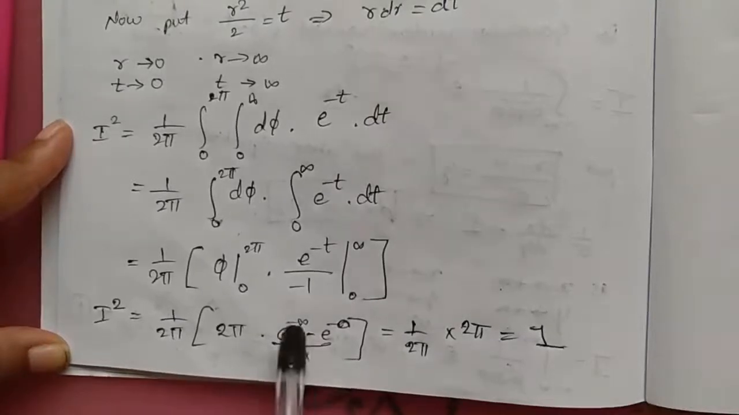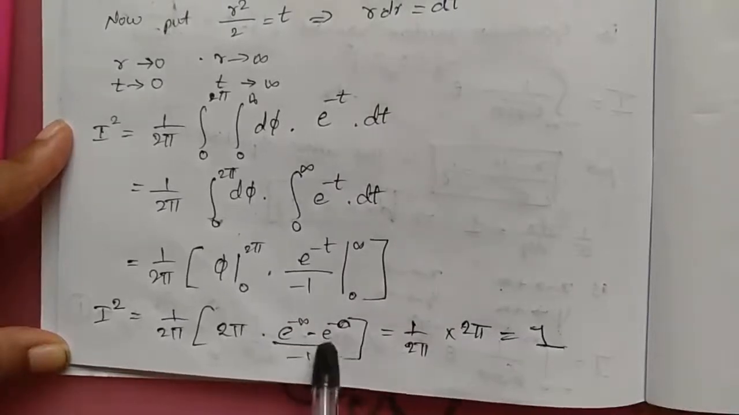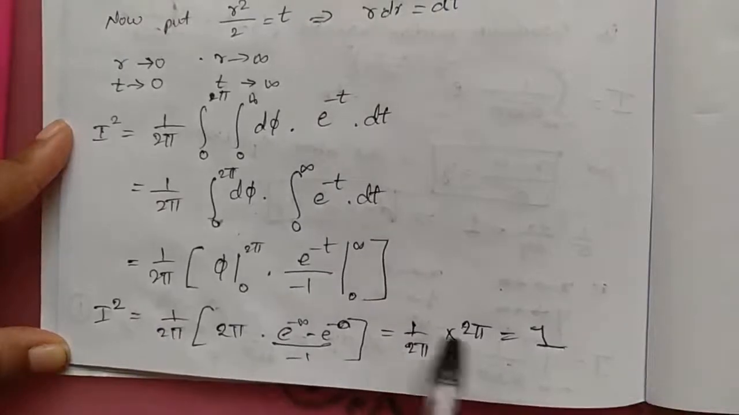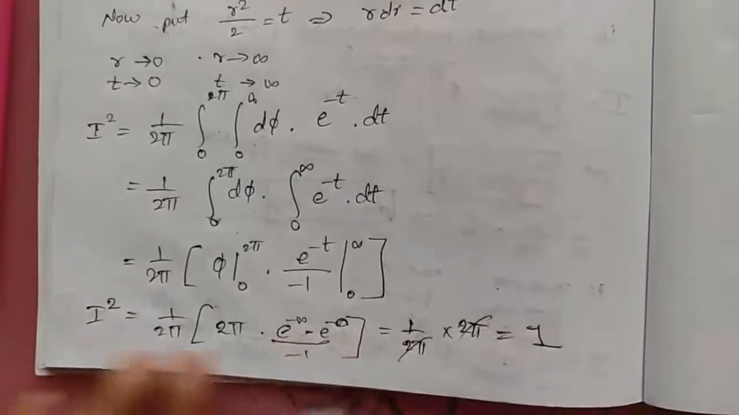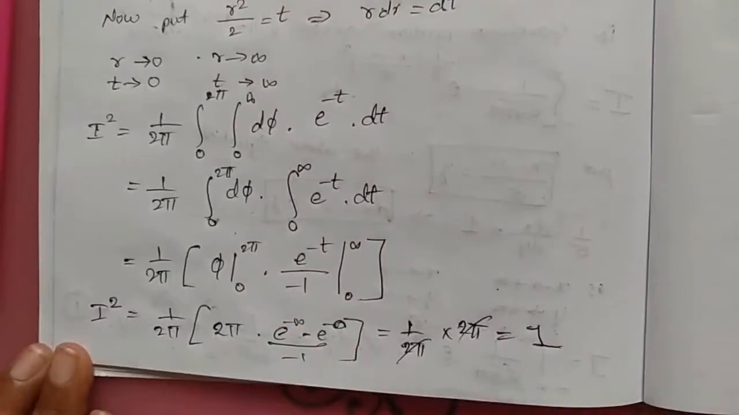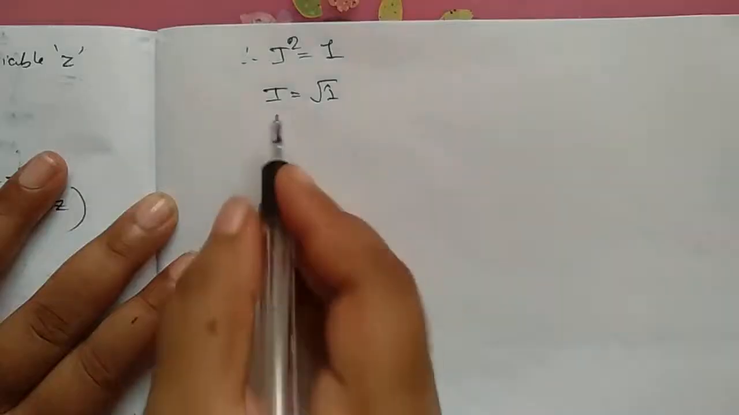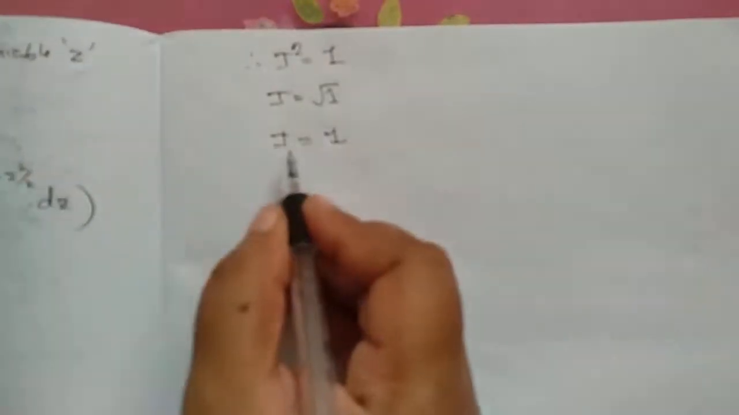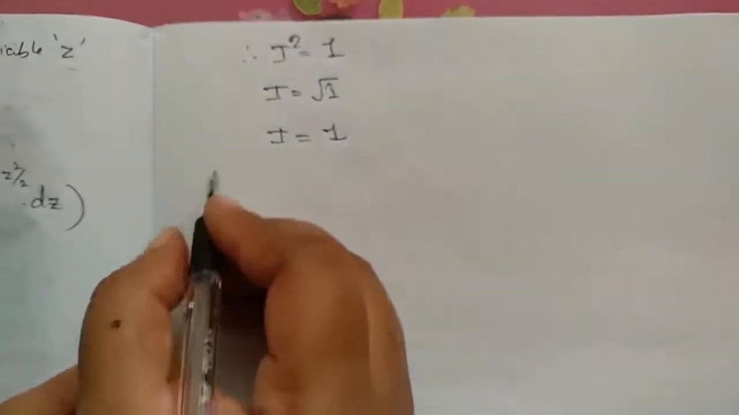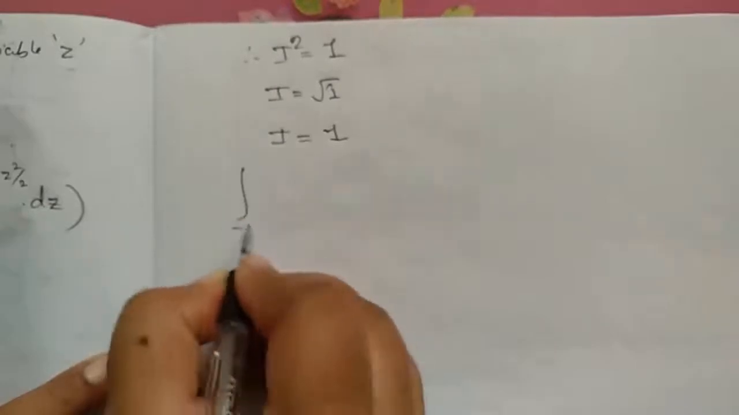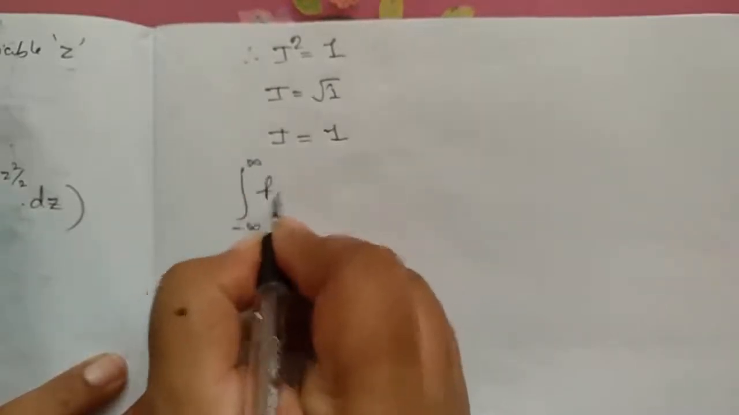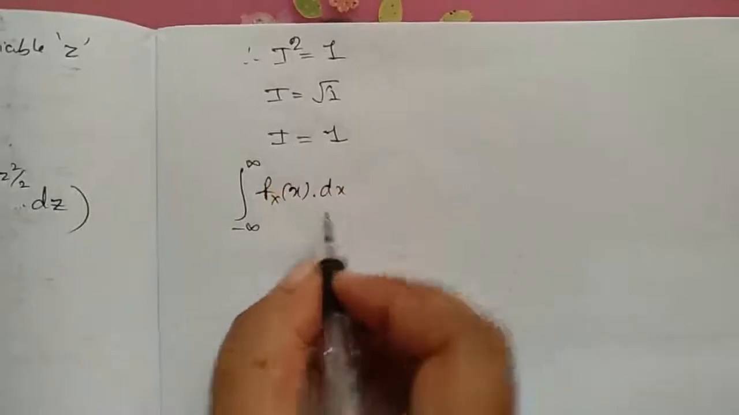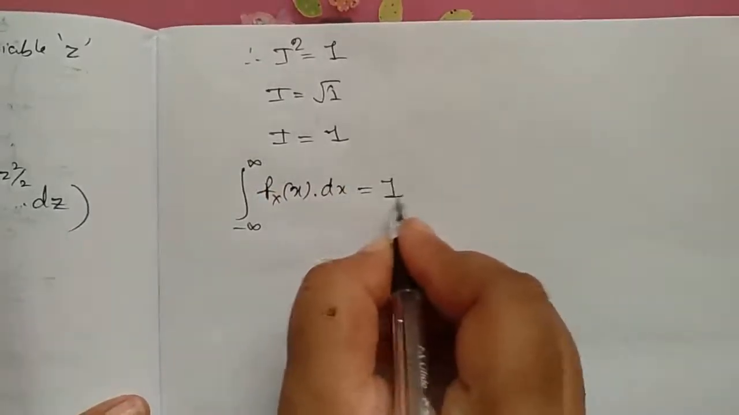e power minus infinity is 0. e power minus 0 is 1, so minus 1 by minus 1 will be 1. So we'll get only these two terms. So these two will get cancelled. What is your answer for I square? I square is 1. Therefore I is equal to root 1, which is I is equal to 1. We have considered I as the integration from minus infinity to infinity of fx of x into dx. I is considered as this term, which is now equal to 1, hence proved.